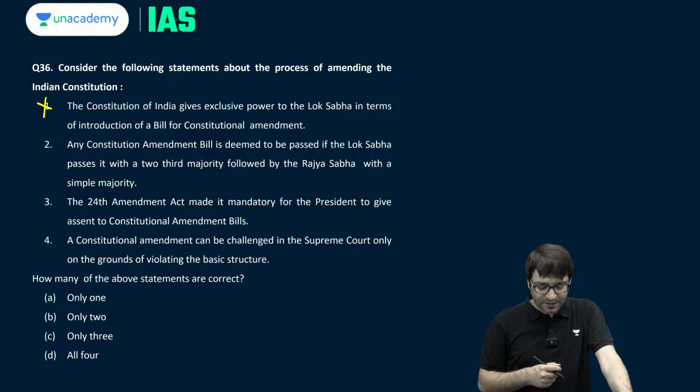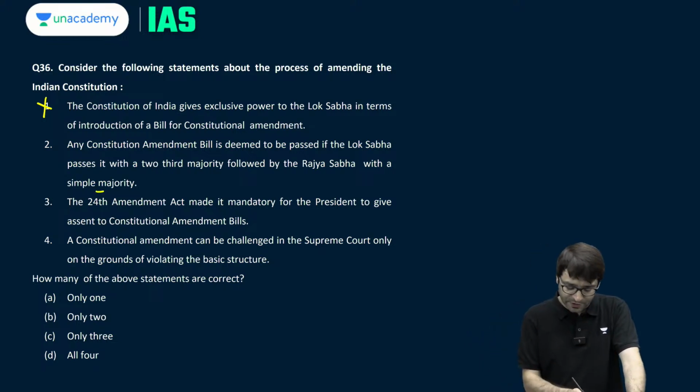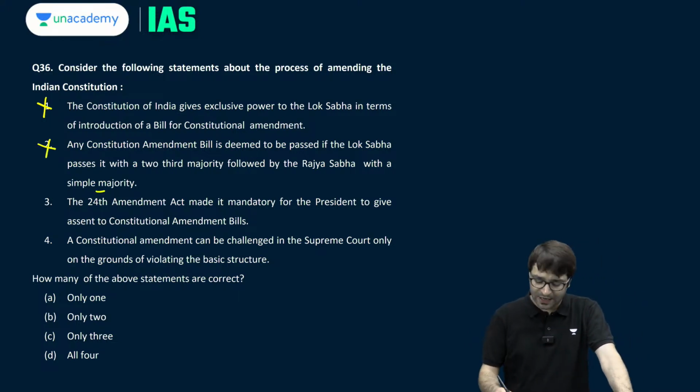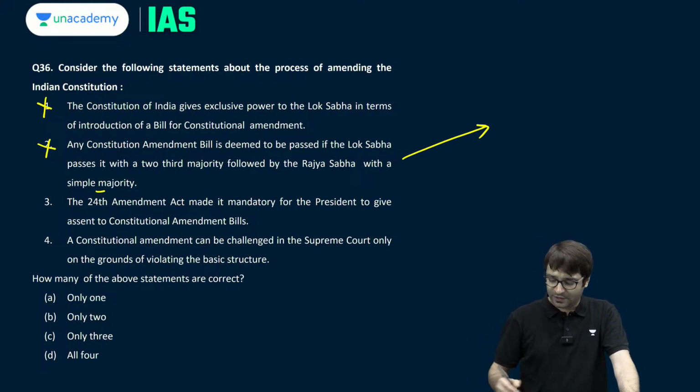Any constitution amendment bill is deemed to be passed if Lok Sabha passes it by 2/3 majority, followed by Rajya Sabha with a simple majority. In both the houses, it requires special majority, which means 2/3 of the members present and voting and majority of the total membership of the House.